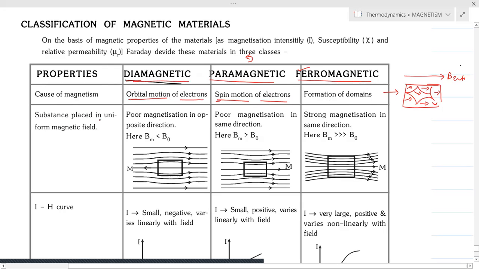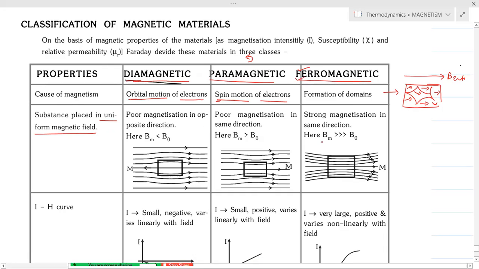When the substance is placed in a uniform magnetic field, and the ferromagnetic substance is placed in it, we see that a larger number of lines pass through the medium, because it allows more and more lines of force. So we say there is strong magnetization in the same direction as the external field.